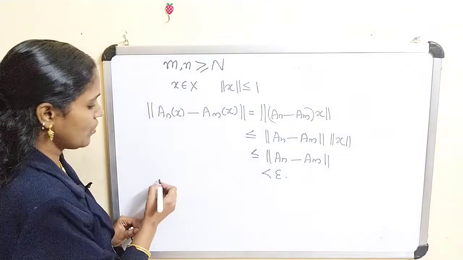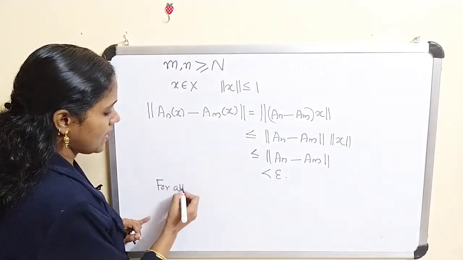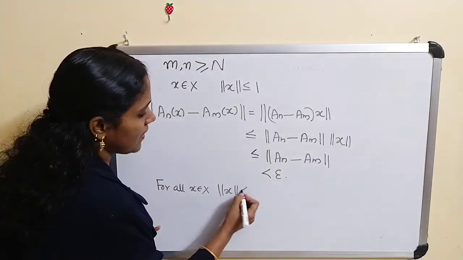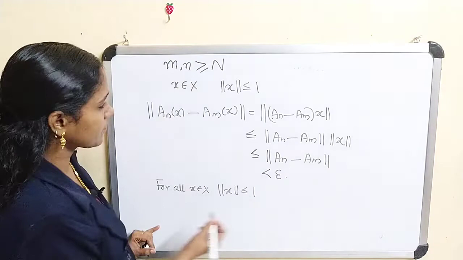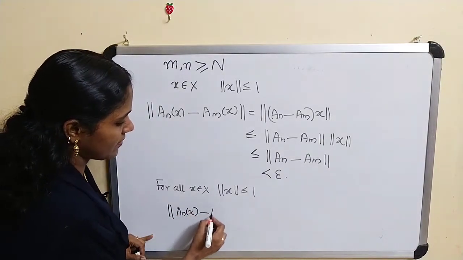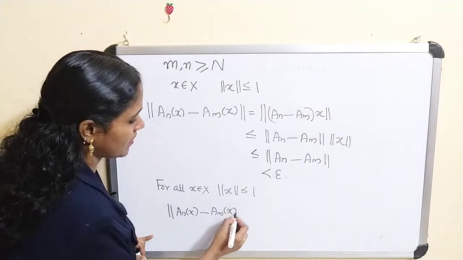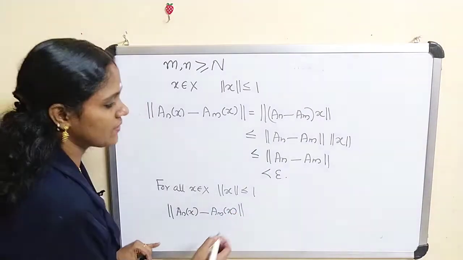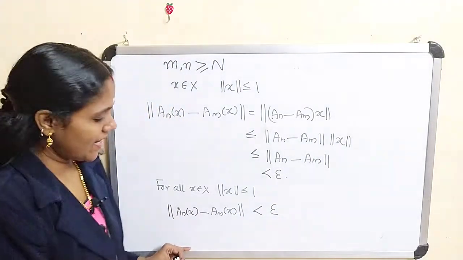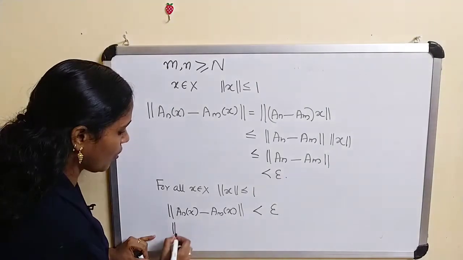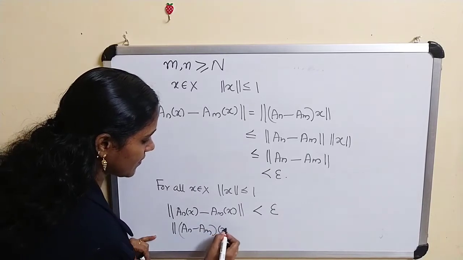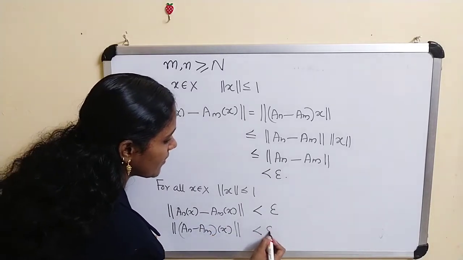Okay, therefore for all x belongs to X with the norm of x less than or equal to 1, norm of A_n x minus A_m x, this value is less than epsilon.